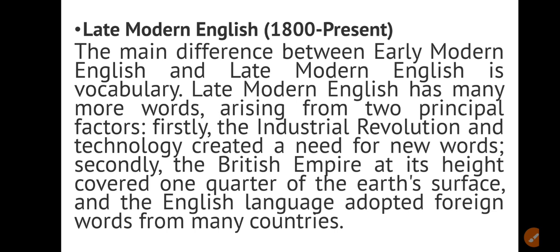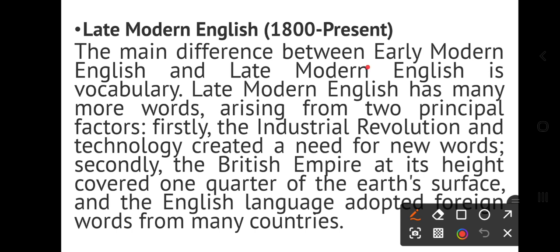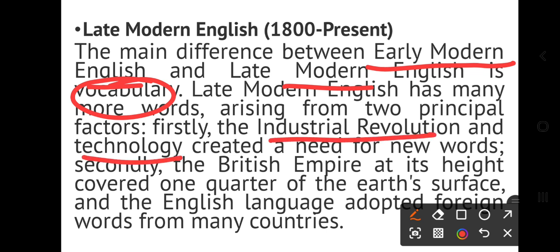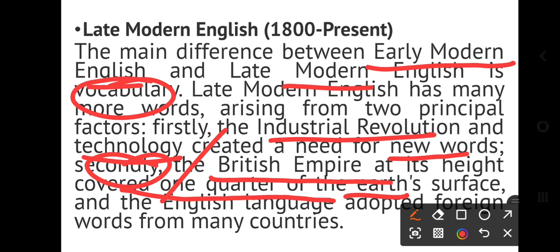So that is the expansion of vocabulary, right? So this was the reason, the prime reason for the vocabulary difference between early modern English and late modern English. Why? Because of two things: industrial revolution and technology, right? So that created a need for new words. Secondly, it was the first reason. The second is the British Empire, which at its height covered 1/4 of the earth. So they covered 1/4 of the earth.